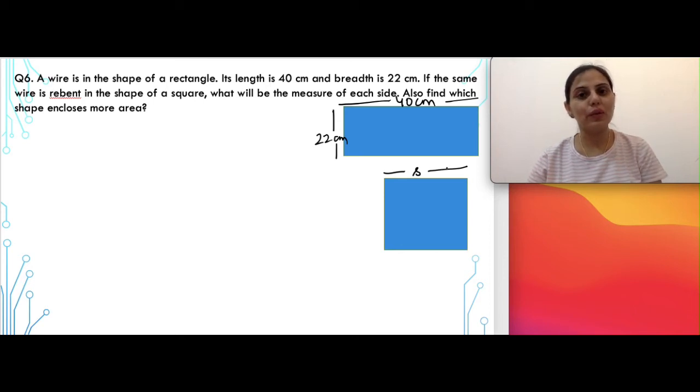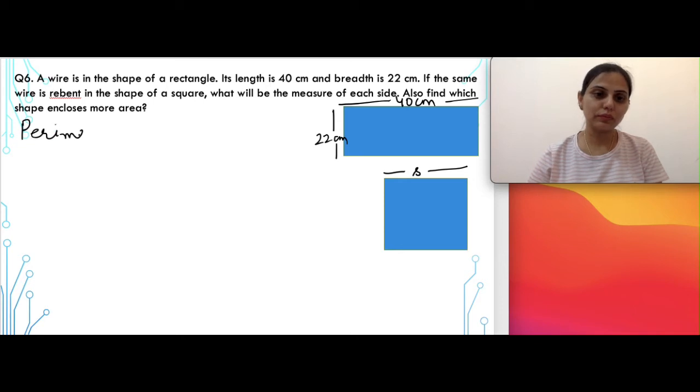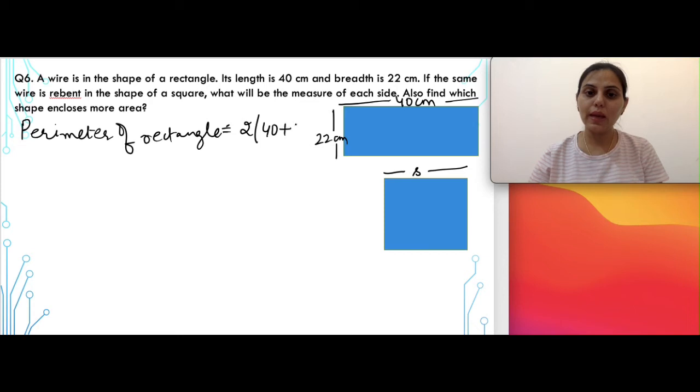Using that we will calculate the side, and after finding the side we have to find which shape encloses more area. ज़्यादा area किस shape का है? So first let us find the side of the square. Now perimeter of the rectangle will be equal to, now since we know the formula for perimeter, that is 2 into L plus B. L here is 40 and B is 22. So let's put the values. 2 multiplied by 62 you will get in this case, or you will get the answer as 124 centimeters.